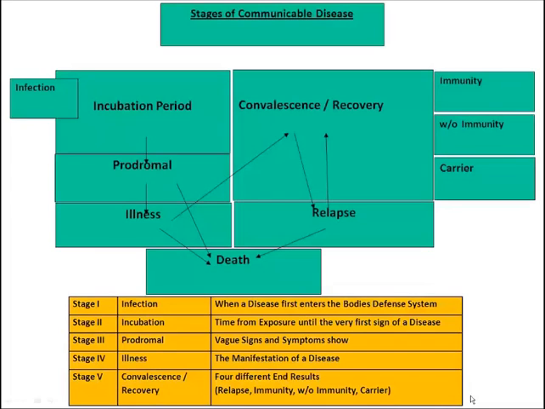These are the stages of a communicable disease. The first thing that's going to happen is the infection will enter into your body. When it enters your body, it goes through a period of incubation. During this period of time, you will not know that you're sick. The virus, bacteria, or whatever it is has to replicate itself several times until it gets to the point where it starts affecting you in some way.